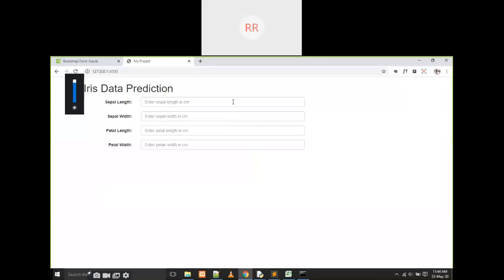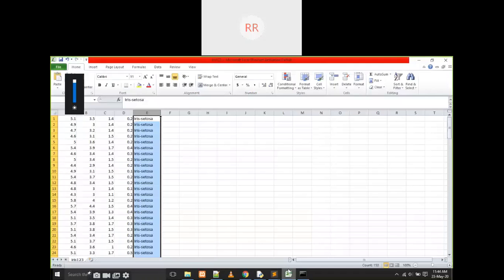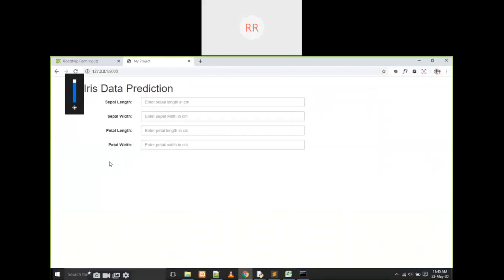Don't guess that every time all the values are text boxes. Sometimes it is going to be radio buttons also. For example, in the inputs here, if male and female options are there, then what do we have to do? Then we go for radio buttons.